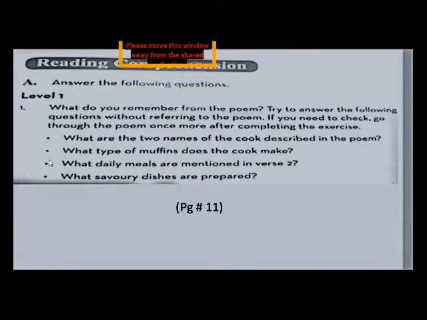These are the questions of level 1 on page number 11 of your course book. So, dear students, take a screenshot if you don't have a textbook yet. So, what do you remember from the poem? You have to answer these questions by reading the poem carefully. What are the two names of the cook described in the poem? What type of muffins does the cook make? What daily meals are mentioned in verse 2? And what savory dishes are prepared? Savory means side dishes, salted dishes, what the cook is preparing.